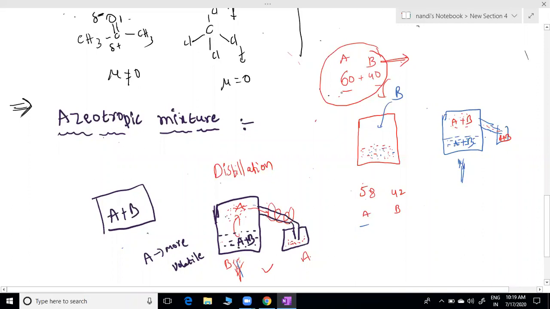Even if the change is one point, this becomes 59 and this becomes 41, I can separate them. Or if this becomes 61 and this becomes 39, I am also able to separate them. But only at 60-40, at that particular composition, I am not able to separate. That particular composition I call an azeotropic mixture. At a particular composition, we can't separate by using distillation.